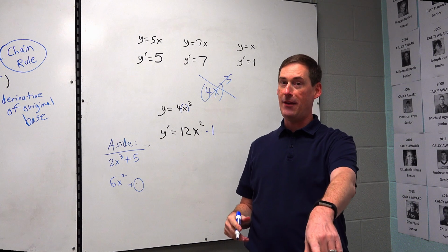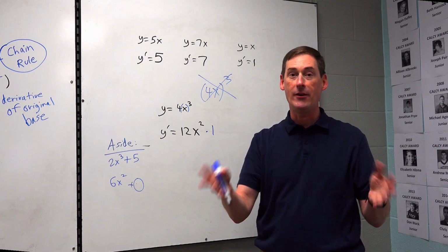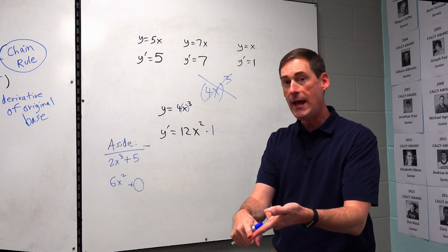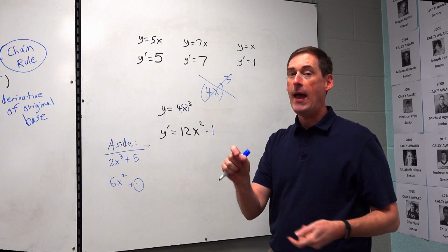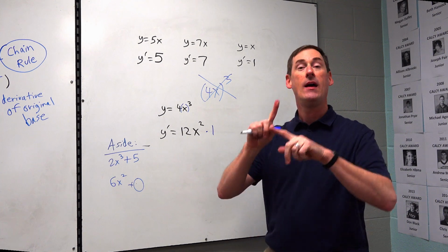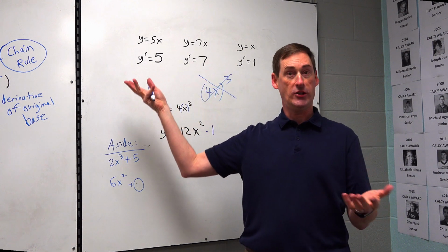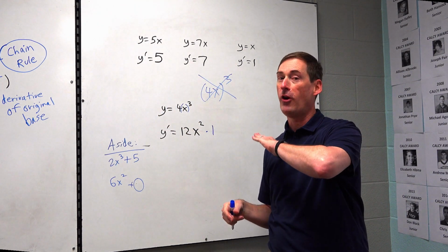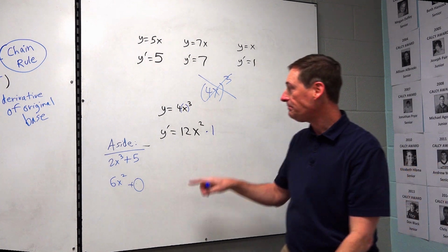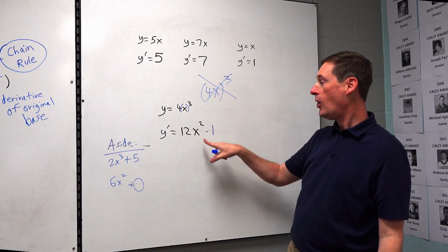Every problem I gave you, intentionally, this is what calculus teachers do. On 1-1 and 1-2, every problem had base x. Today we have more complicated bases, 2x cubed plus 5. But so far I've only given you base x. And what's the derivative of x? 1.